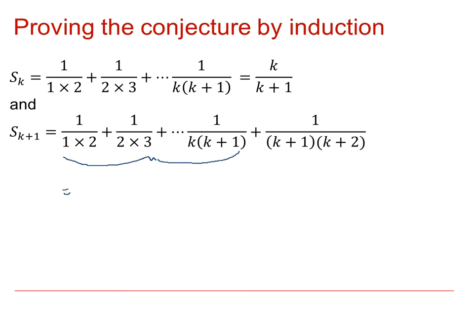So Sk plus 1 is equal to Sk plus 1 over k plus 1 multiplied by k plus 2. But we can now use our formula for Sk that we are assuming to be true. So this is then equal to k over k plus 1, and then plus that next term, 1 over k plus 1, k plus 2.